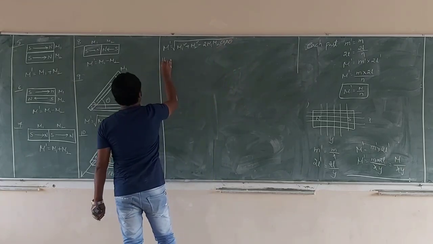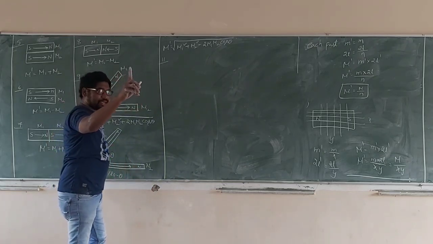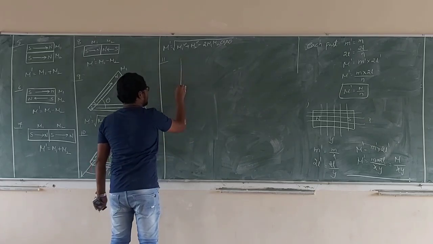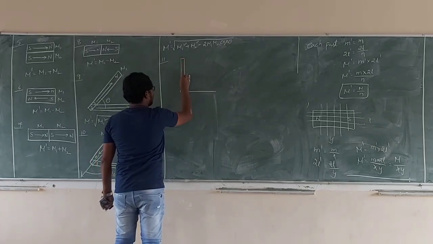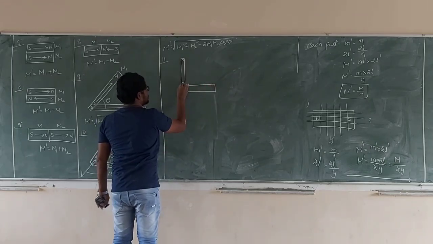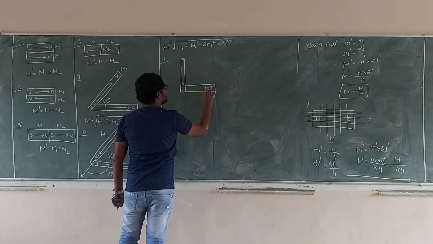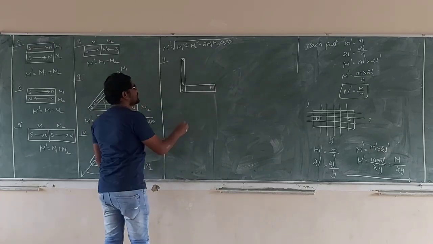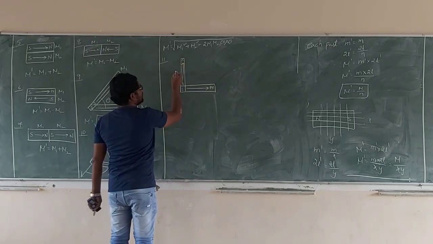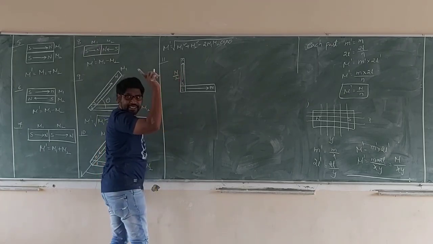Now, again, 11th one. See carefully. Suppose one bar magnet is bent. One bar magnet is bent into L shape, U shape, S shape. Suppose this is bent in the form of L shape. This is north pole, south pole, south pole, north pole. South to north, south to north. This is the magnetic moment. What does it become? M by 2, only single magnet.